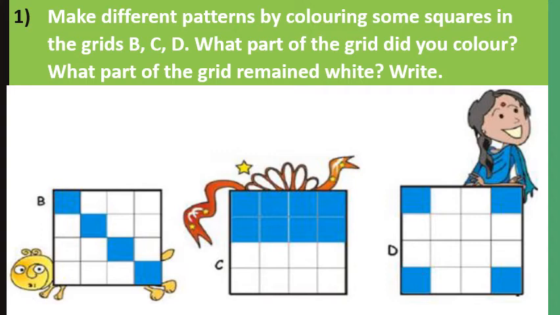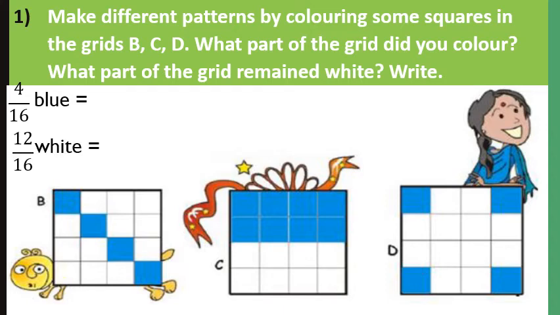So, 4 upon 16 blue. And the remaining 12 boxes out of 16 boxes are kept white. So 12 upon 16 white.